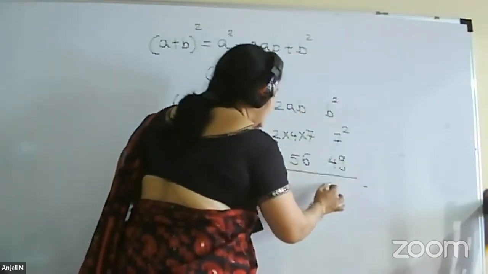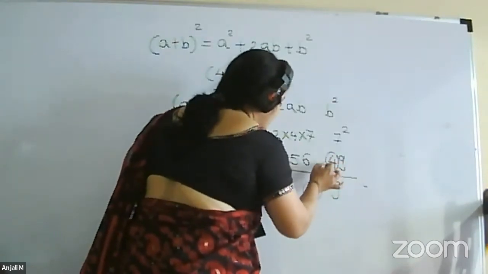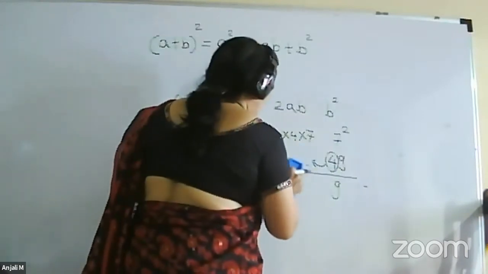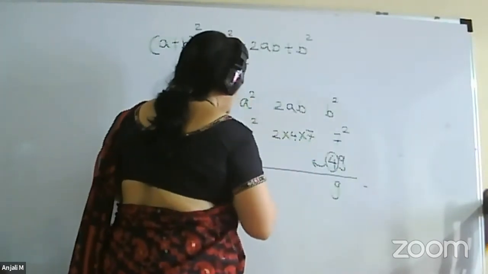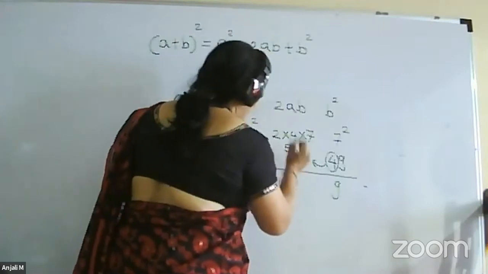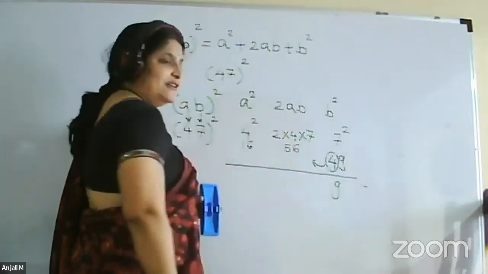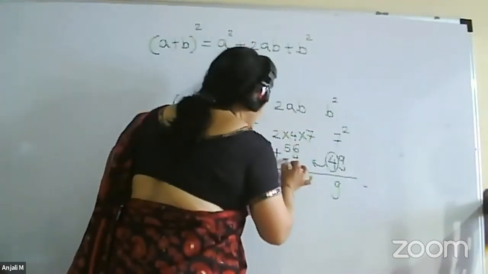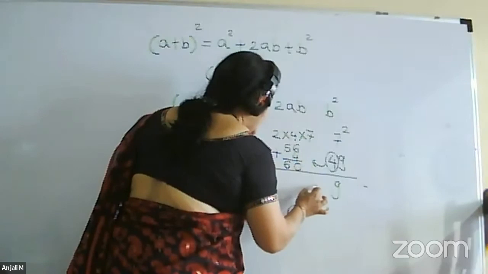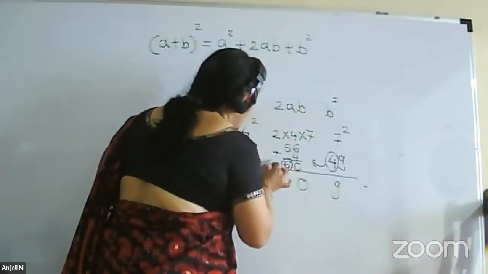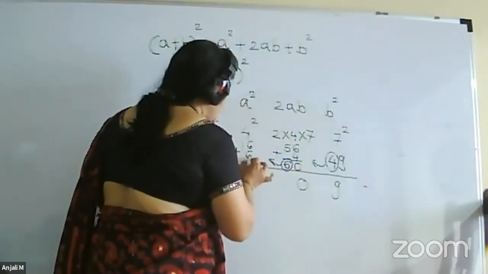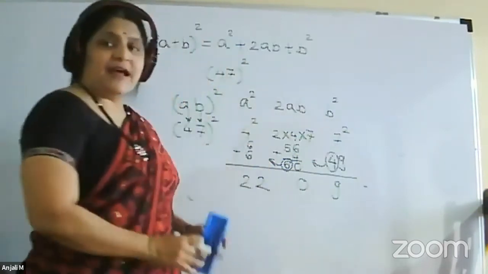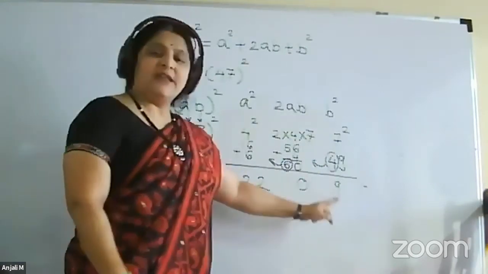Now just start writing down the number. First, we will write down 9 as it is. 4 will be the carry to this. So if there is a carry, you have to add it. So 56 plus 4, what you will get is 60. So again, write 0 here. And 6 will again be a carry, which you have to attach to 16. So directly we will write the number as 22. So your answer will be 2209.